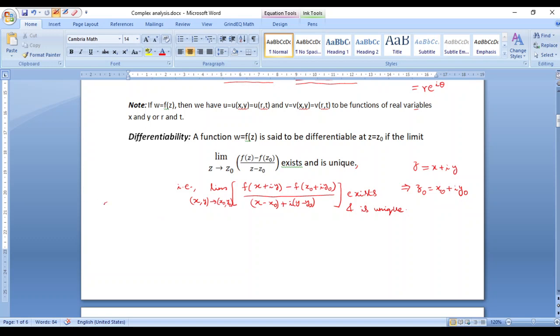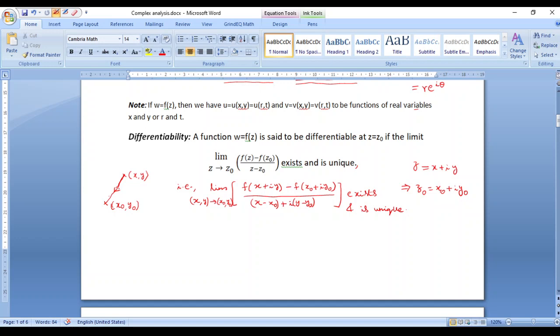As you can see here, (x, y) can approach (x naught, y naught) through infinitely many paths. And because (x, y) can approach (x naught, y naught) through infinitely many paths, the limit can be evaluated along any of these paths. So for us, irrespective of the path in which (x, y) approaches (x naught, y naught), this point is going to be very crucial. I repeat this once again for you to understand things in a much better way.